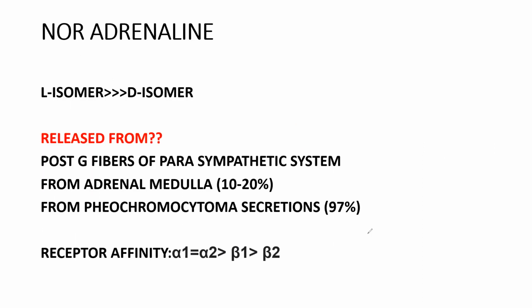So noradrenaline L isomer is preferable to D isomer, and noradrenaline is released from postganglionic fibers of the sympathetic system, from adrenal medulla, and from pheochromocytoma. This pheochromocytoma is a tumor of adrenal medulla. It releases more noradrenaline, and for receptor affinity, I already told you it has more affinity for alpha 1 receptors.